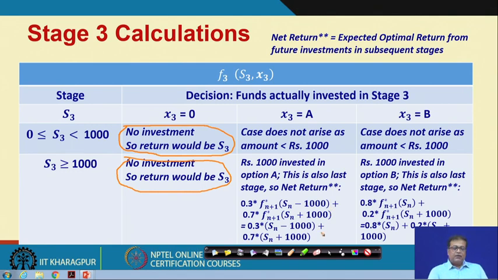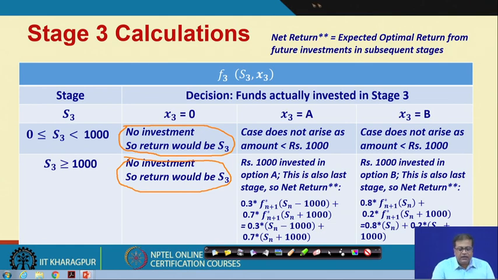See, this point is very vital to understand. This is happening only in stage 3. It is not going to happen in subsequent stage 2 or stage 1. Stage 3 is the last stage. We do not have any subsequent stages. So, any amount that we have got as return is the full and final return, right. We are not going to invest it any further, all right.